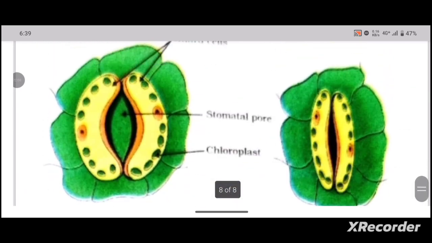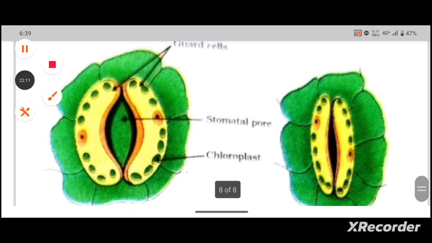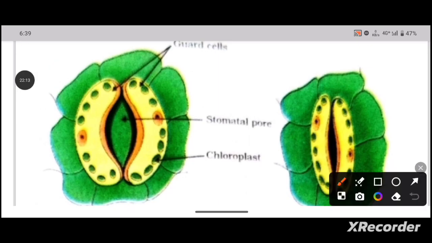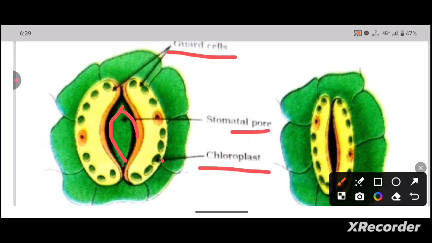So this is the stomatal structure. The stomata consists of the outermost cells called guard cells, and this is the chloroplast, and we have this opening called the stomatal pore. When there is an absorption of water into the cells, the guard cells will pick up this water.